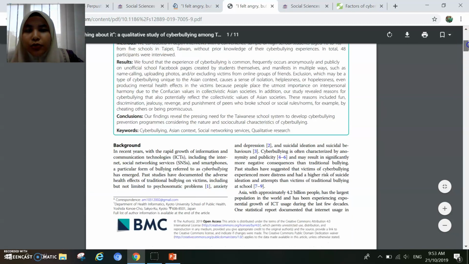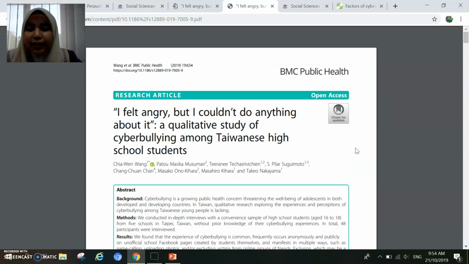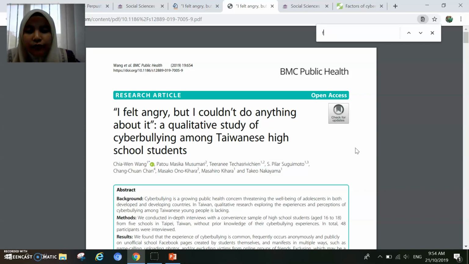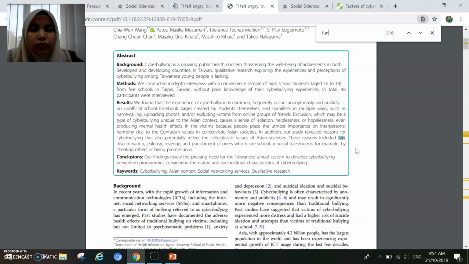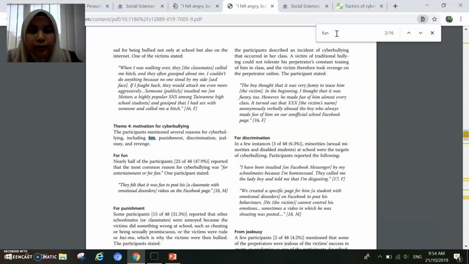So, if I want to cut things short, I can just find the keyword of fun. Press Control F, then type the keyword of fun, then enter, and it will lead you to any part of this article that has the keyword of fun.